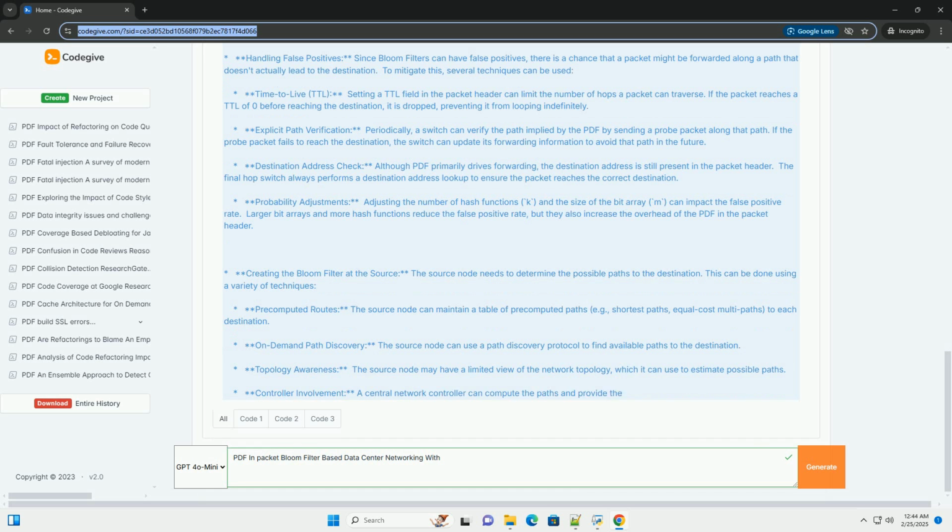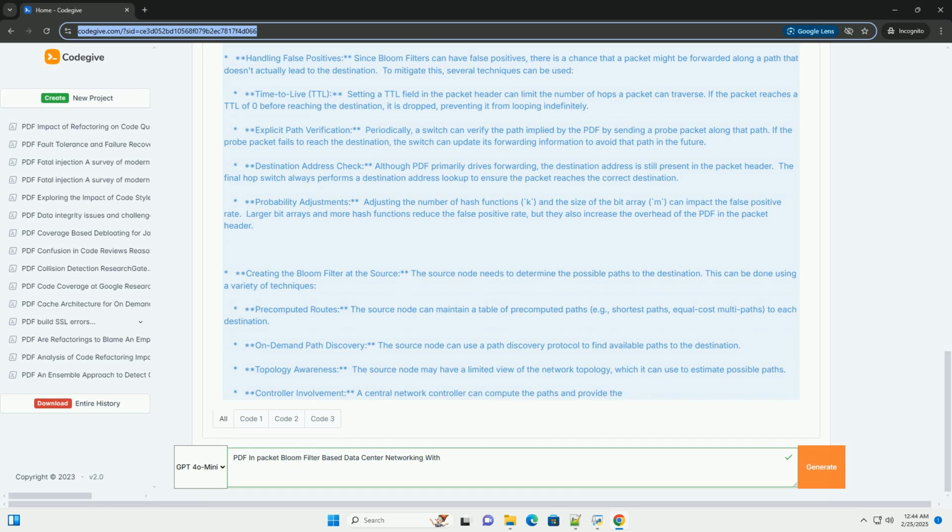Faster forwarding: forwarding decisions are made based on bitwise operations on the PDF, which is generally faster than table lookups. Scalability: the approach is more scalable to large networks because the forwarding logic is simpler and more distributed. Path diversity: encodes multiple paths, enabling load balancing and fault tolerance. Resilience to dynamic changes: adaptable to topology changes since the Bloom filter can incorporate multiple paths.